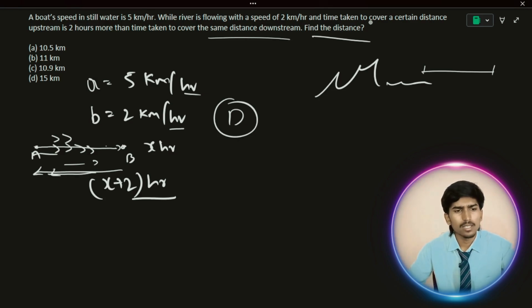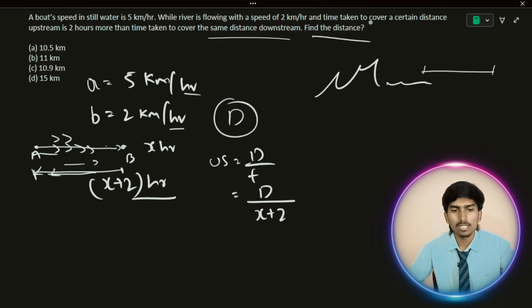See, let us find the upstream speed here. Upstream speed is equal to distance by time. What is the distance? You don't know, so let's keep the distance as d. And what is the time for upstream? To go from B to A, you are taking x plus 2 hours. Okay, x plus 2. What is the upstream speed?